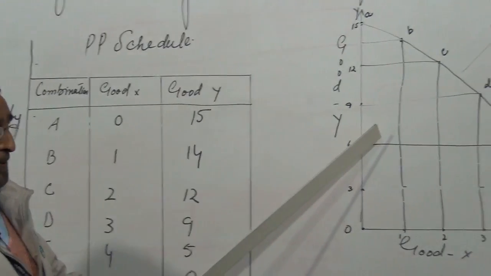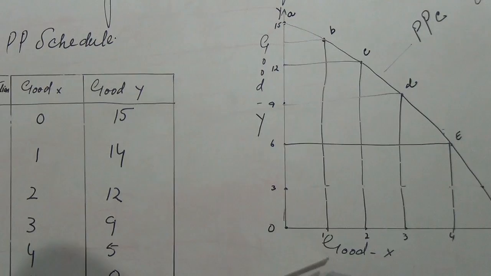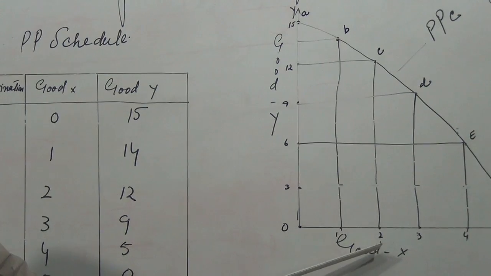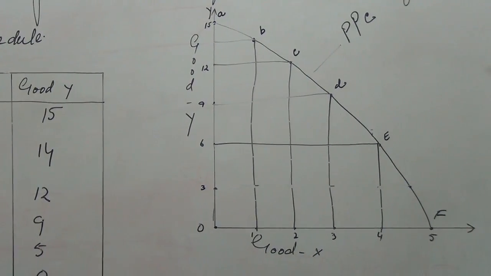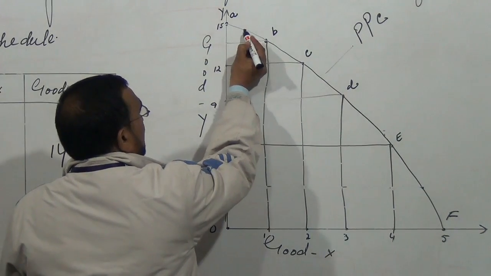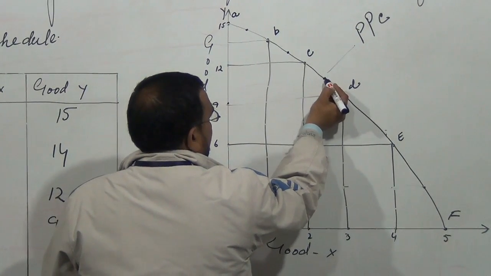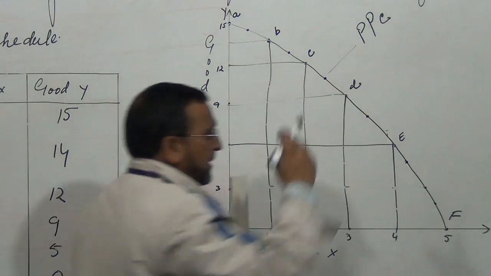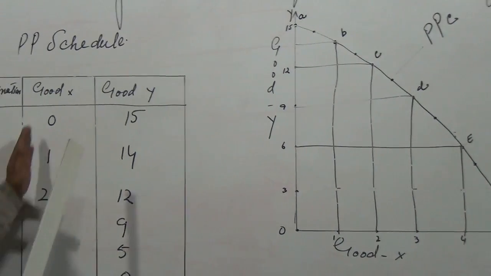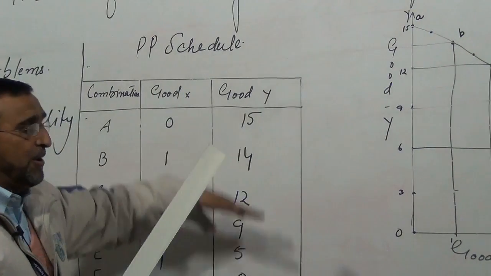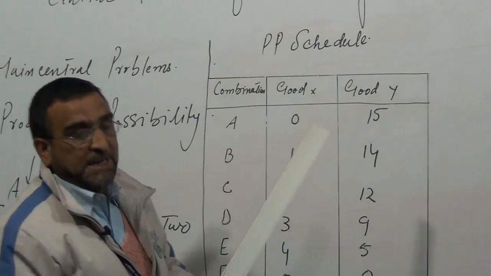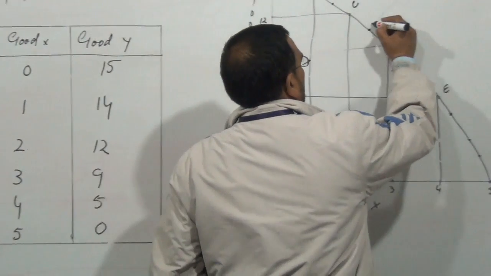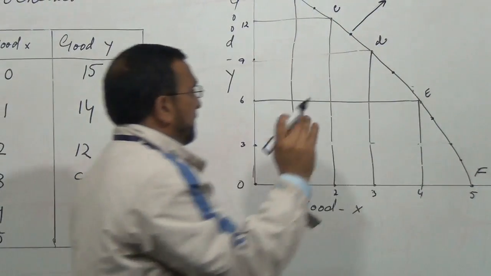So simply I have defined it. It shows the combinations of two goods, that is good Y and good X, that can be produced with the given resources. It is not necessary to have only these combinations. This may be a combination. This might be another combination. This may be any other combination. But one thing you have to keep in mind: once you increase one, you have to reduce the other because of given resources. So this curve we call the production possibility curve.